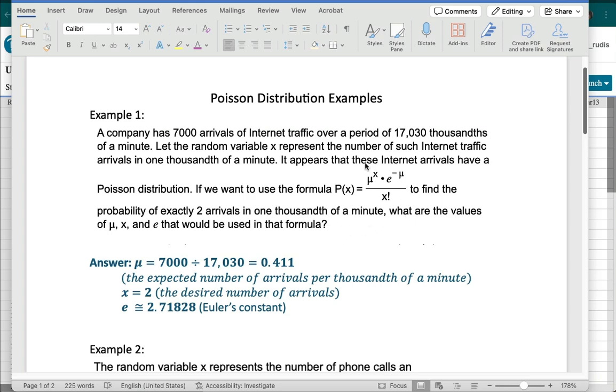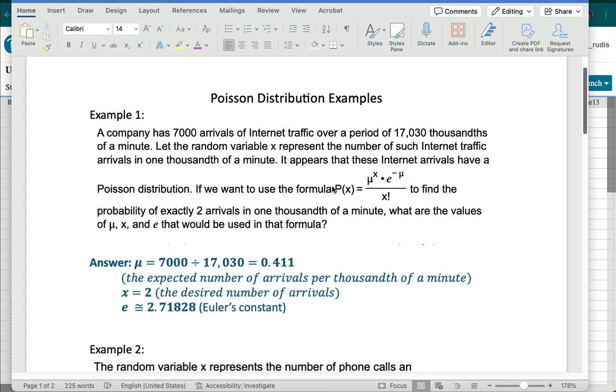So let's dig in. In the video right before this one, which I'm calling part one, I explained to you what the Poisson distribution is and what the requirements are.